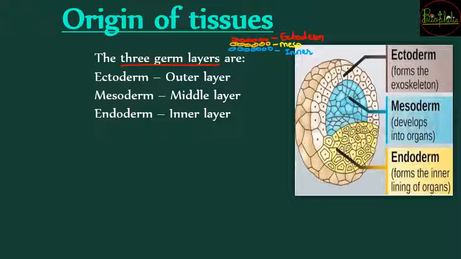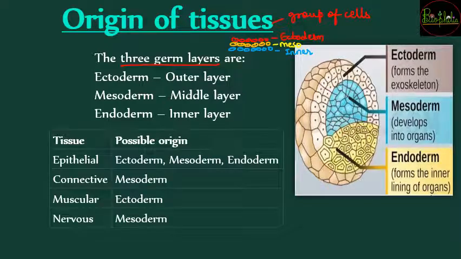क्योंकि tissues क्या होते हैं? Tissues are nothing but group of cells, और ये जो germ layers थे वो भी क्या है? Group of cells. So now the tissue is going to form either from these 3 layers or with all these layers. So let's see about the tissues.